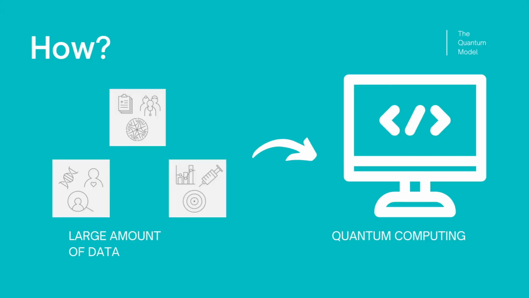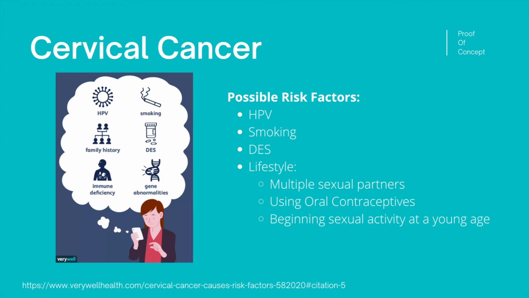The use of traditional machine learning has helped the progression of precision medicine, but is coming to its limit as the number of health-related variables increases. So, how can we use quantum computing to address this cause and emphasize the interplay of health risk factors in the progression of disease? As an example of the use of our platform, we're using cervical cancer as a possible disease.